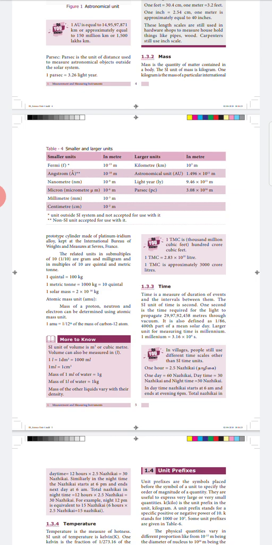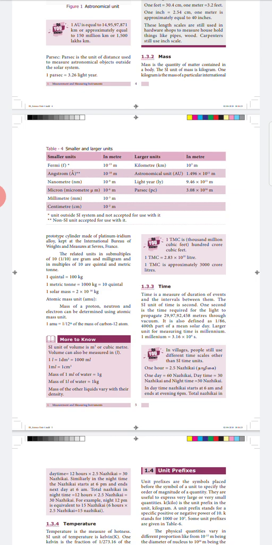Now we are coming back to the unit, that is kg. In our lower classes, we already studied what a milligram, gram, kilogram, etc. are. We will learn one more time here. So what is 1 gram? 1 by 1000th part of a kilogram is a gram. 1 by 1000th part of a gram is a milligram. And 100 kg is equal to a quintal, and 1000 kg is equal to 1 metric ton.